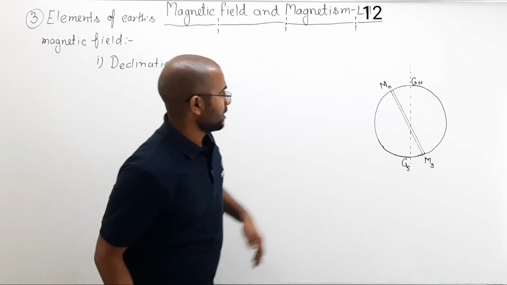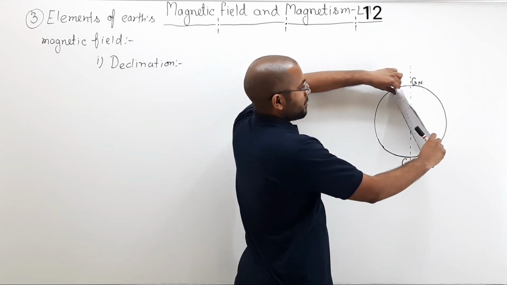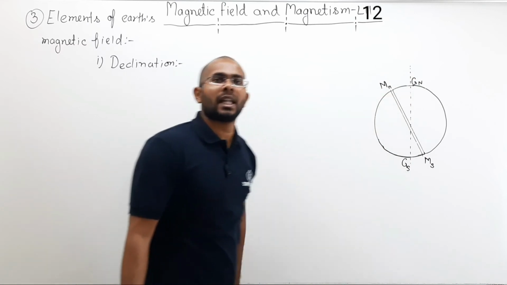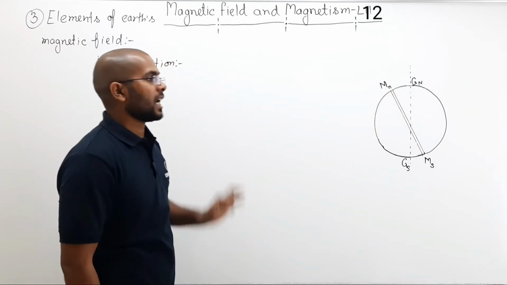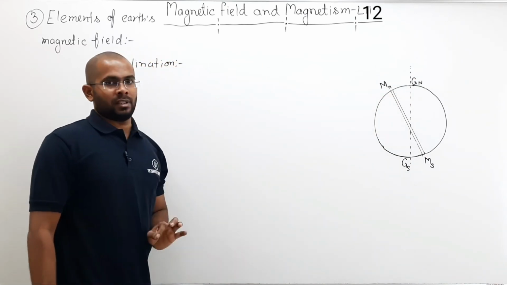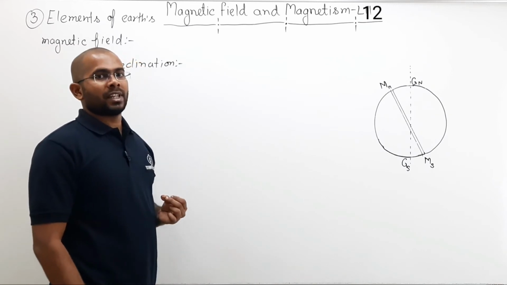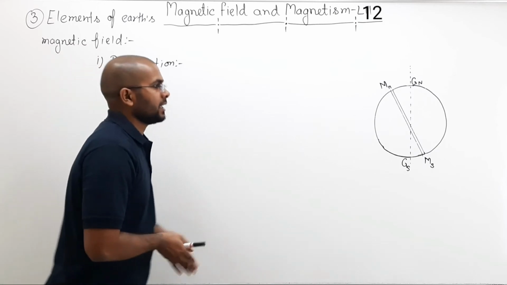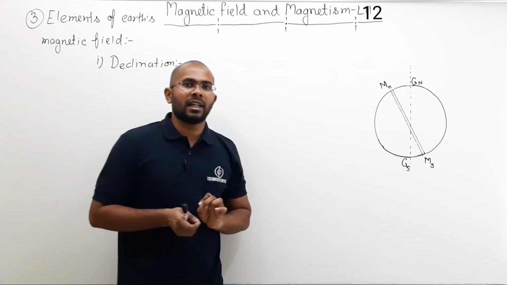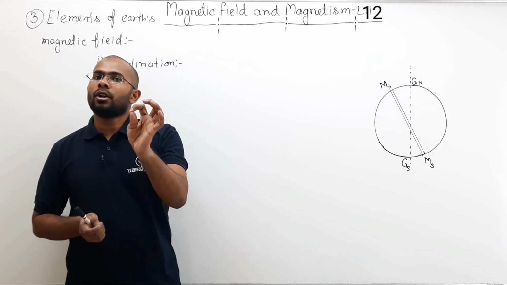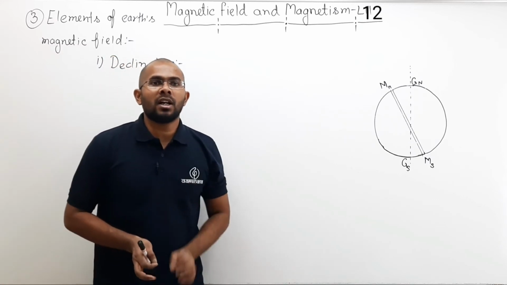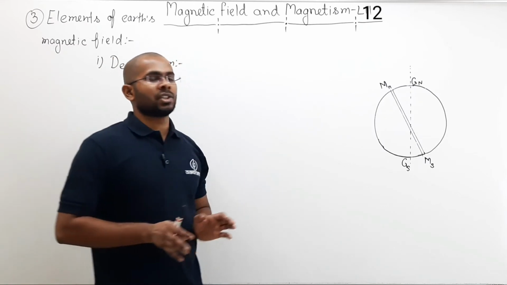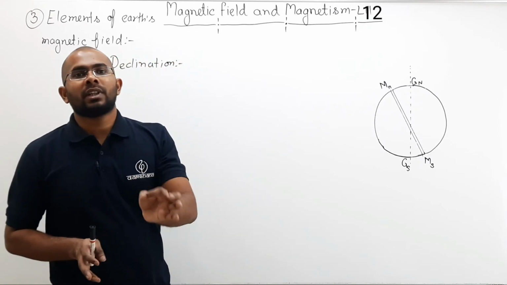So they are at an angle with each other. So we say that the angle between the geographical meridian and the magnetic meridian at a given point on the earth is called declination or angle of declination at that point on the earth.